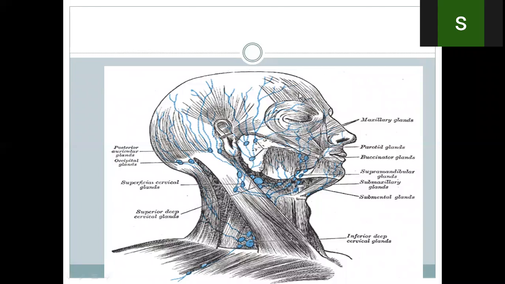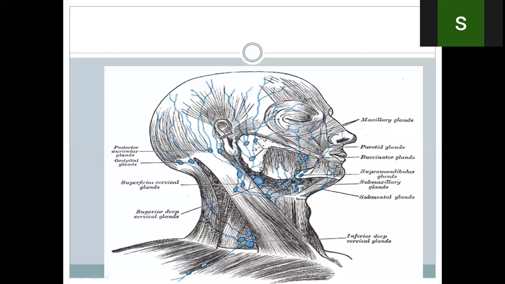Understood? So the forehead, the medial part of the eyelids, the nose, the major part of the cheek, except the skin and fascia over the parotid, which is drained by the parotid or preauricular nodes. Otherwise, the rest of the cheek is drained by the submandibular.